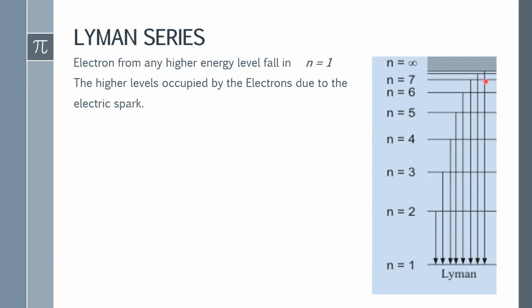When these electrons fall from any higher energy level into the first energy level, n=1, they form the Lyman series, and these lines lie in the ultraviolet region.